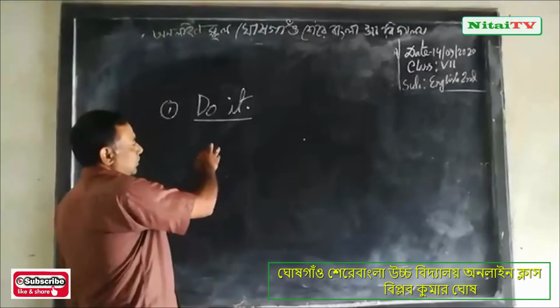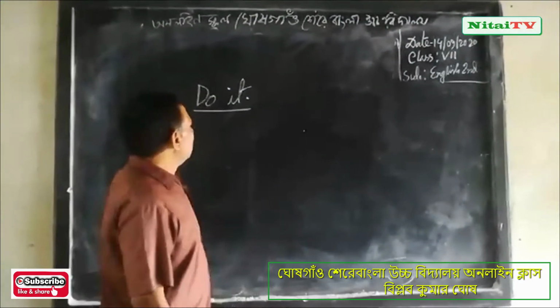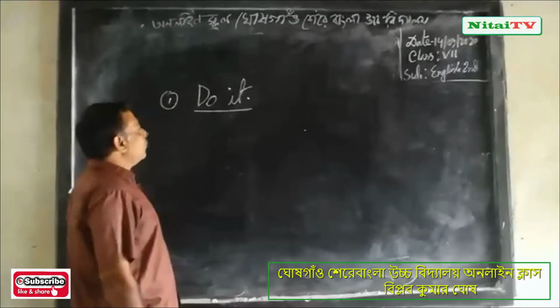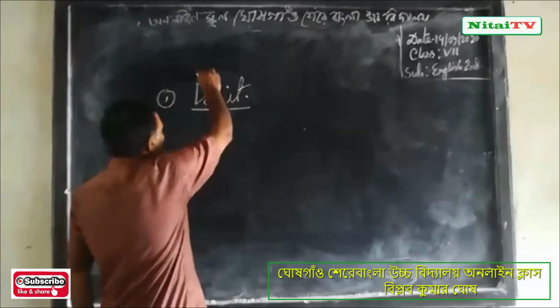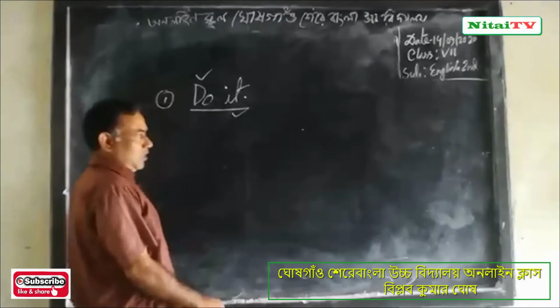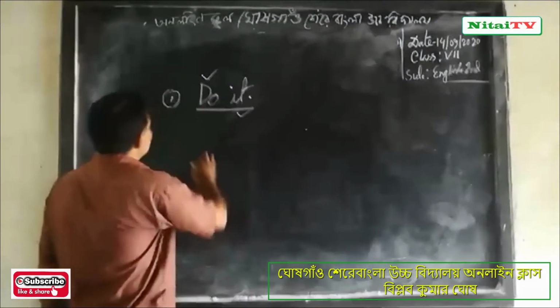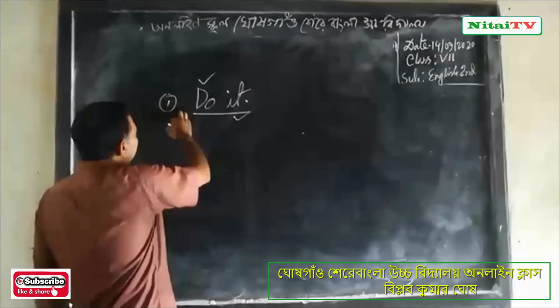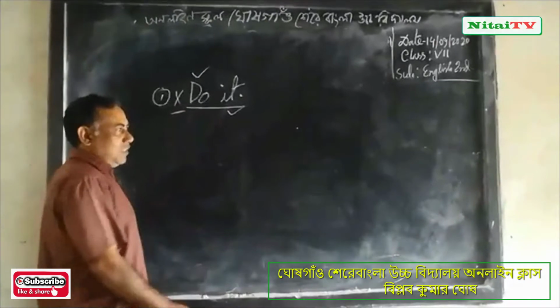because at first you know the structure of the sentence. Dear student, follow this sentence. The first word is a verb and the second is the object. So there was no subject there.